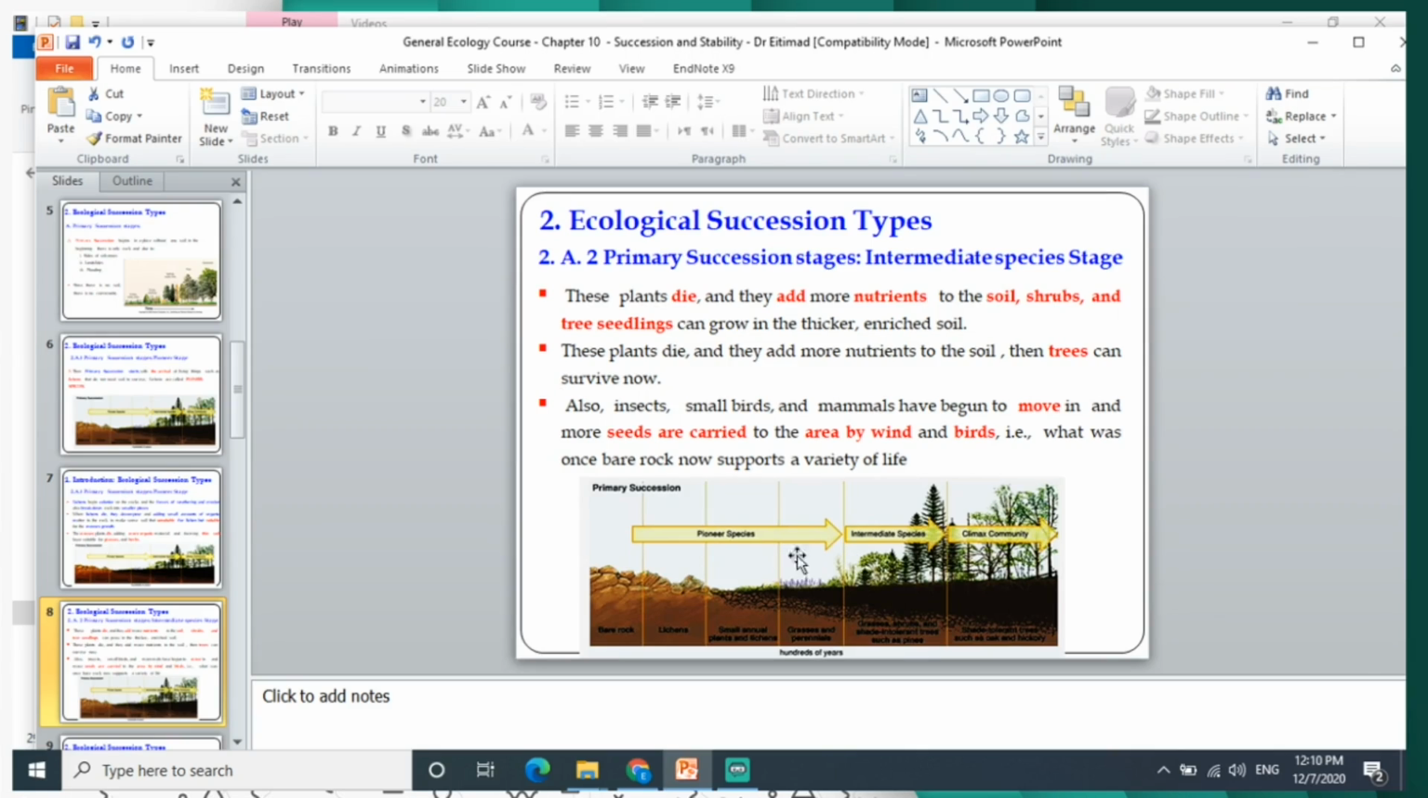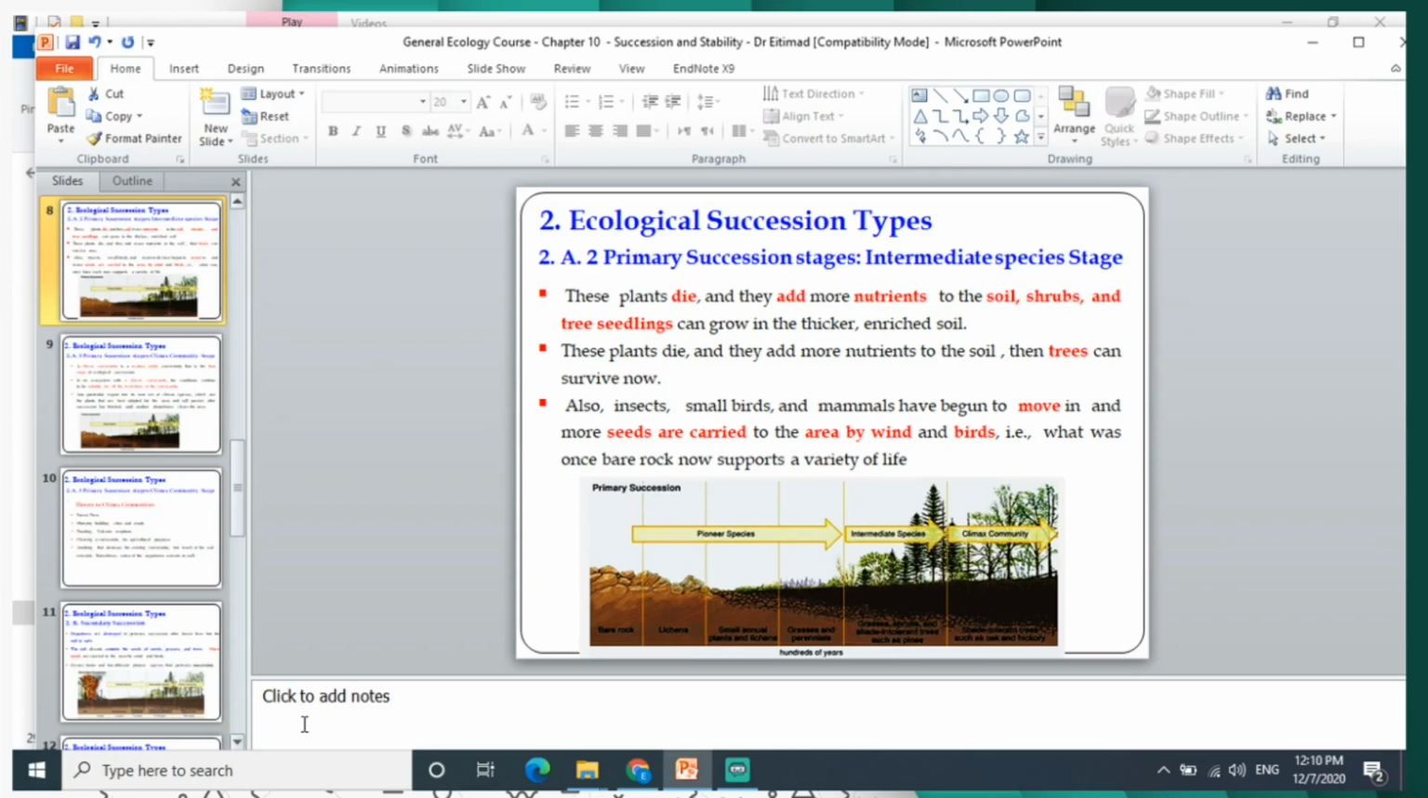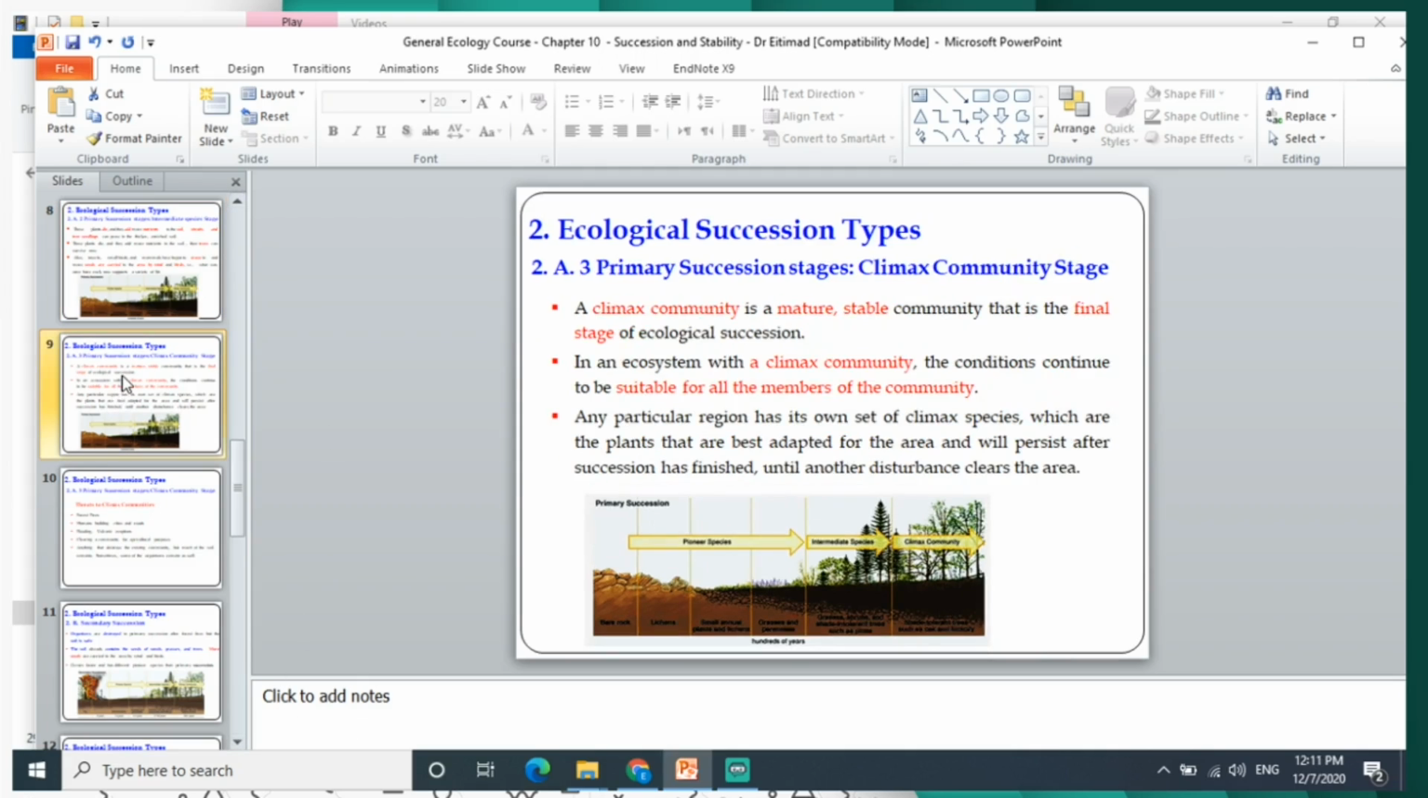Also during all this time, animals will invade the area, at the beginning insects, then small birds and mammals will migrate to that community and move in. More seeds will be carried by the wind or the birds, and then the birds will support a variety of life. As you see, as we go, the diversity of living things increases, and this we call the intermediate stage.